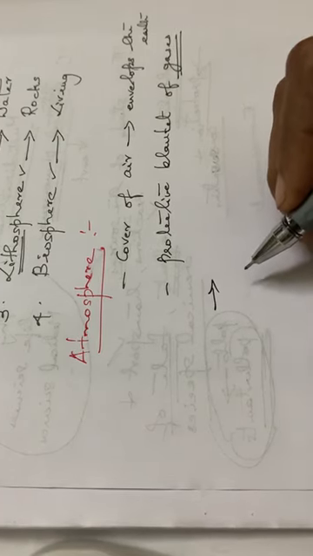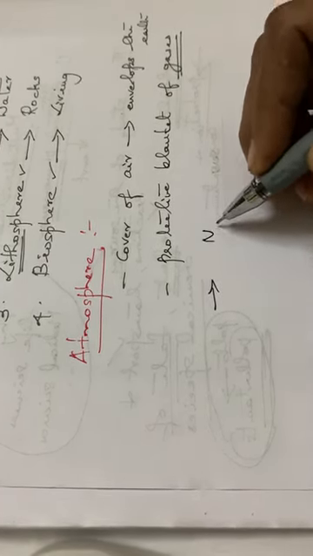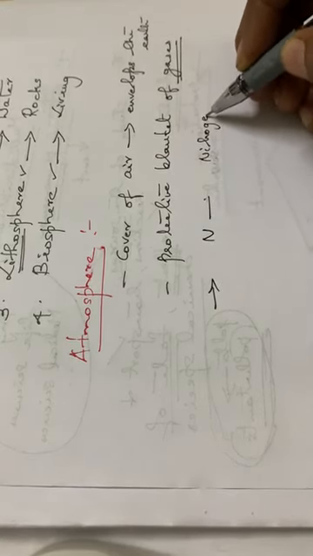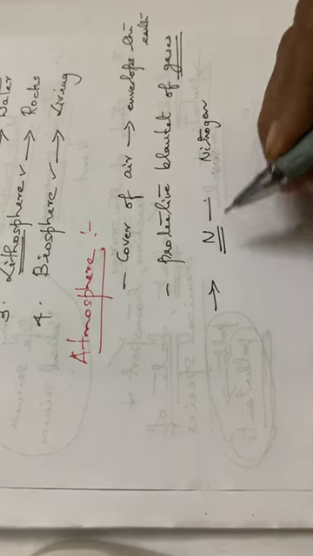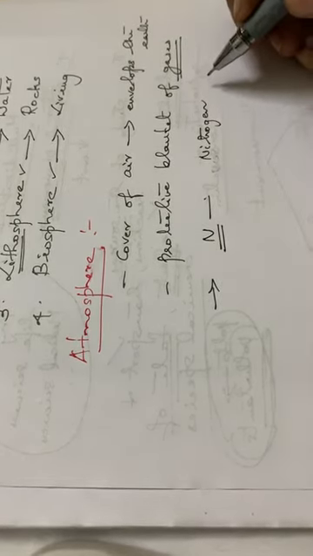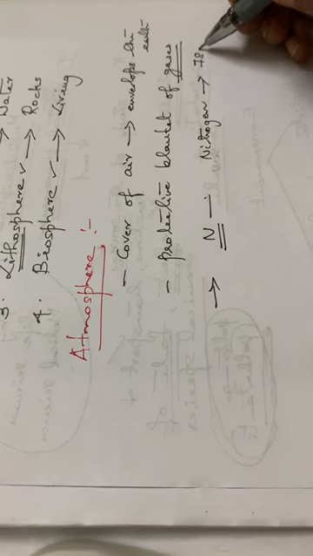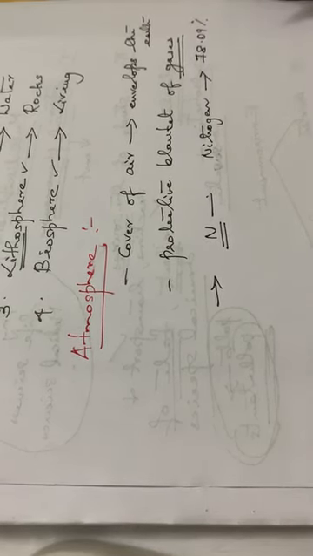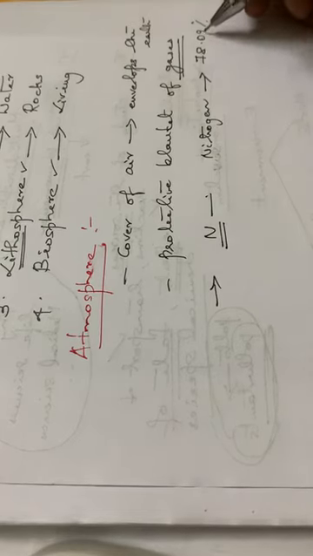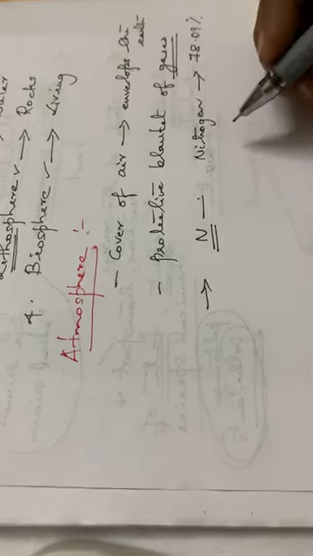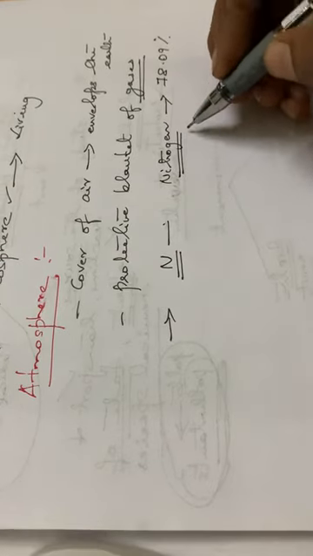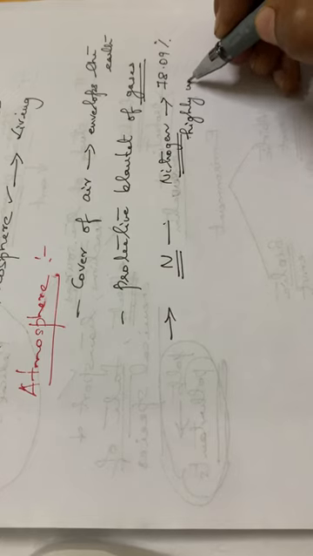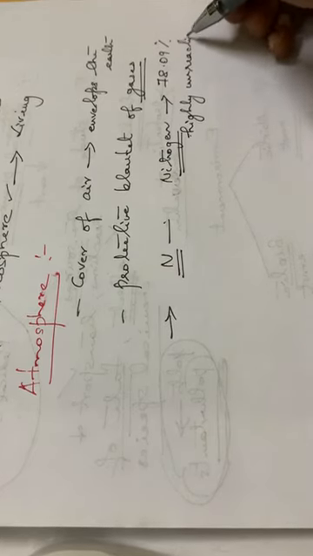The major components in the atmosphere: the first major component is nitrogen, isn't it? In chemistry, we write nitrogen using the symbol N. Nitrogen forms about 78.09% of the total gases present. So 78% is filled with nitrogen. And also, you know one thing, nitrogen is a highly unreactive gas.